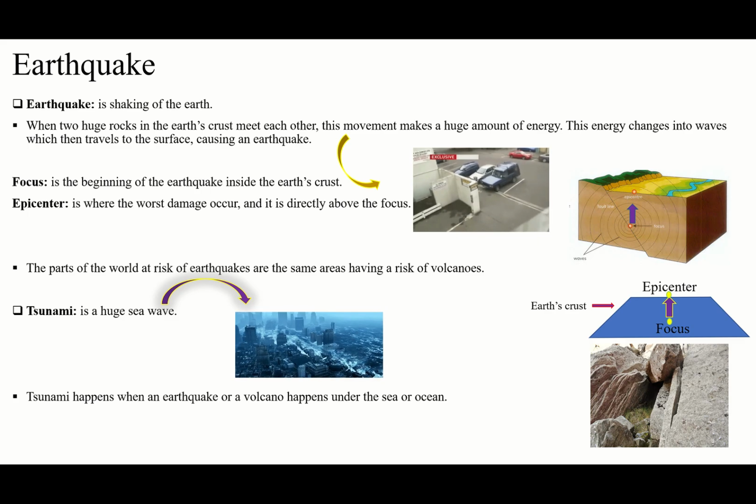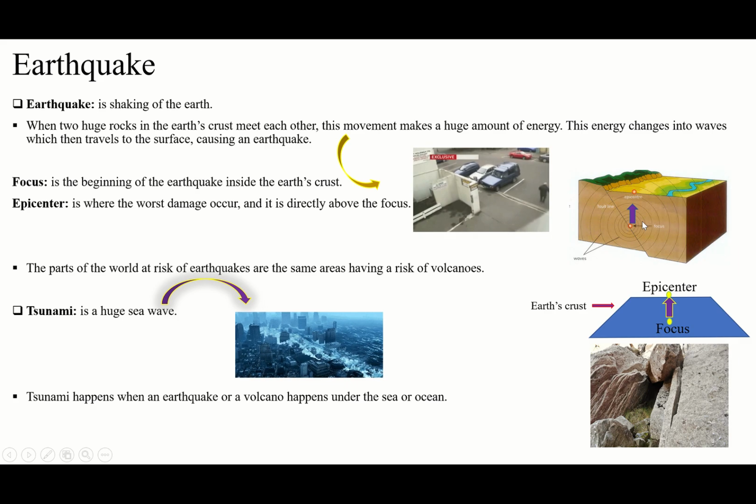The energy will change into waves, which then travel on the surface. You see that some of the waves are on the surface, some of them below. So it means they are traveling to the surface. Okay, the waves are going to travel to the surface. This is the cause of an earthquake. These waves are going to make the earthquake.